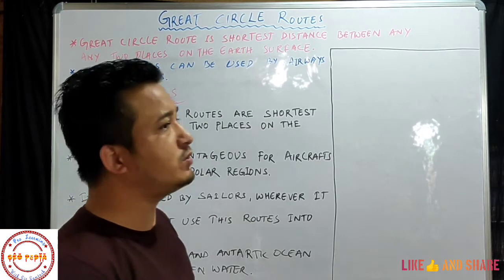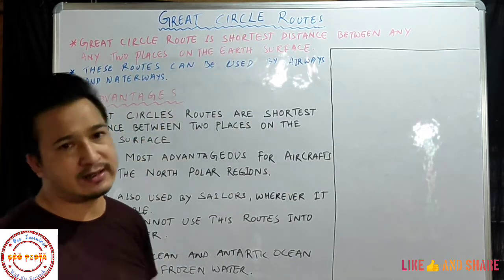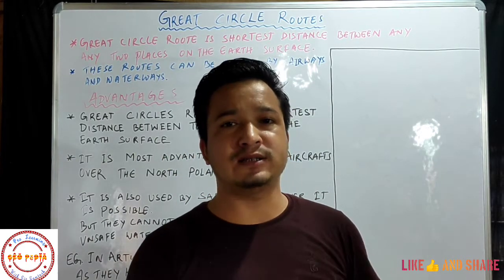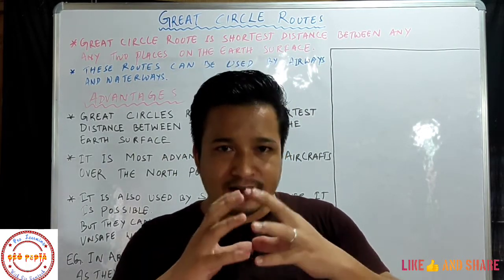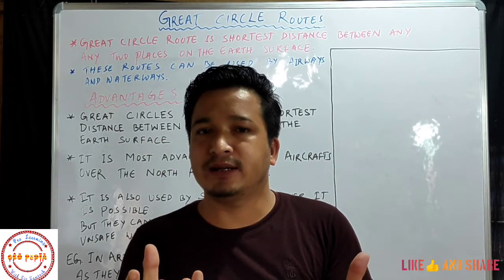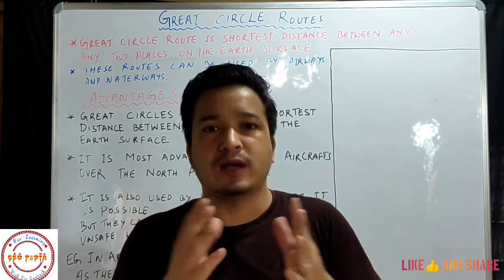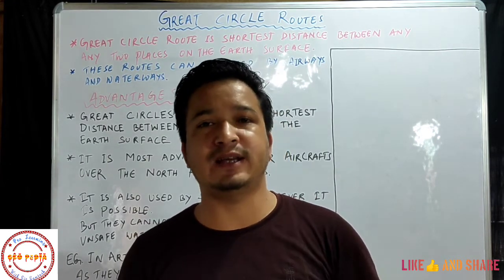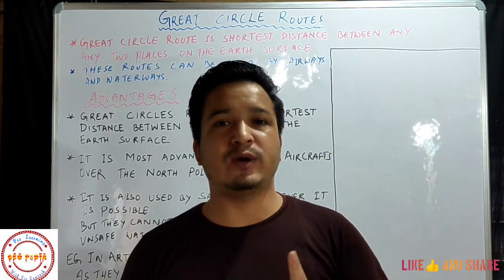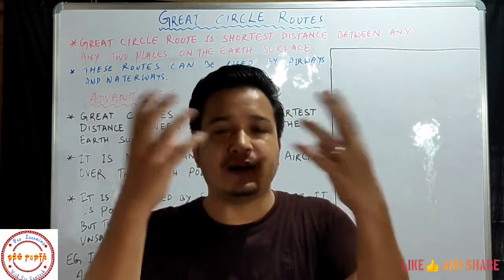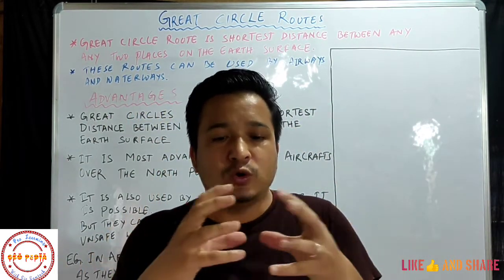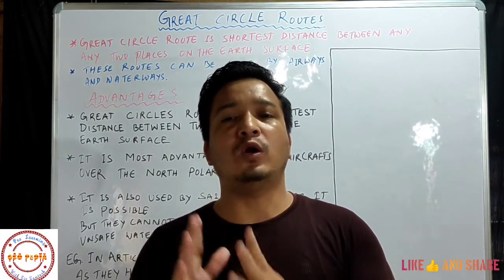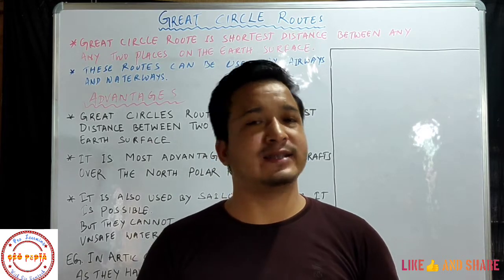So students, you are already familiar with the word great circle, right? What is the meaning of great circle? Great circles are those circles which divide our earth into two equal halves. Great circles are like the equator. If you talk about the latitudes, there is only one latitude, that is the equator, which divides our earth into two equal halves. So that's why that is a great circle. And besides the equator, all the longitudes are great circles.